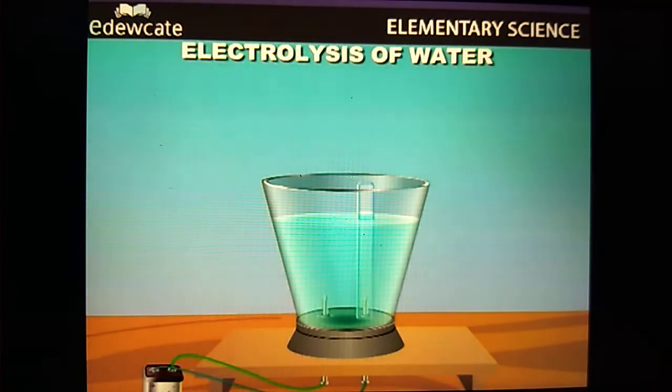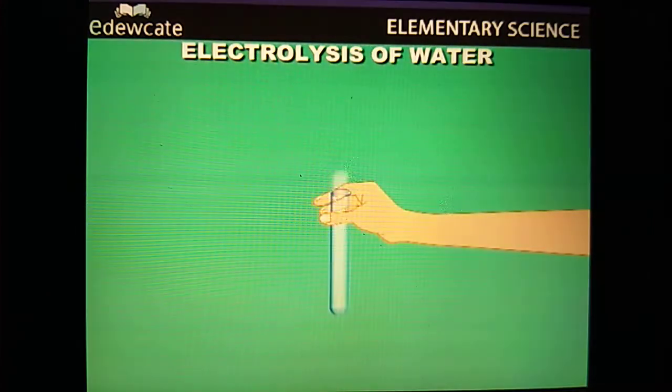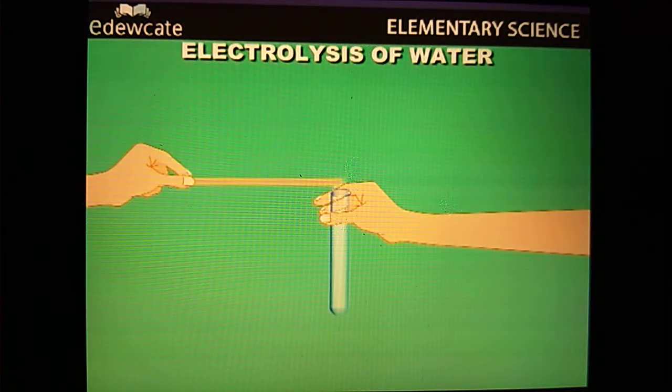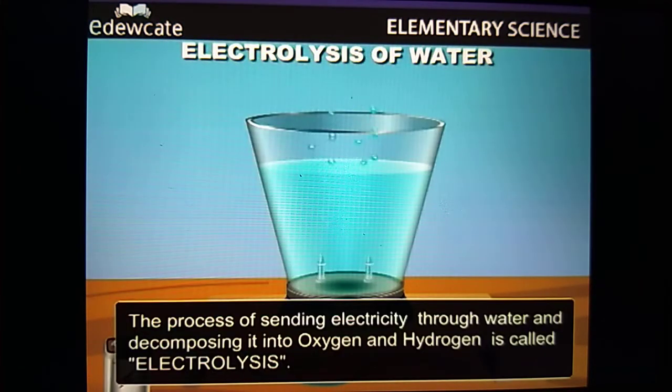Introduce another glowing splinter into the test tube in which more gas is formed and observe it. This splinter is put out with a pop sound, but the gas burns with a blue flame. Hydrogen possesses this property. Therefore, we can say that the gas present in this test tube is hydrogen.